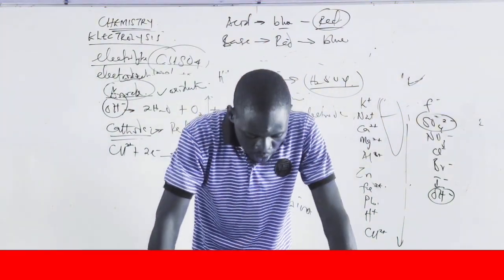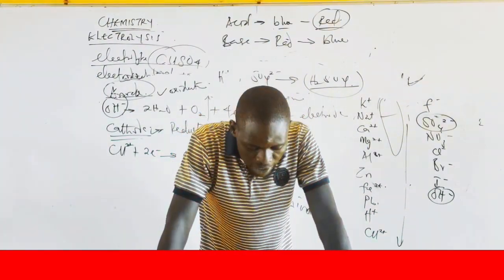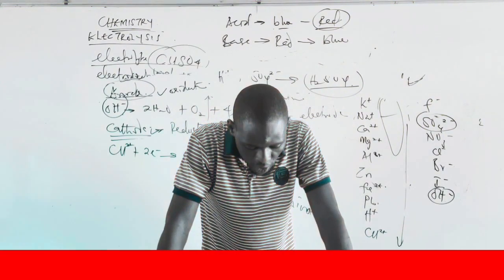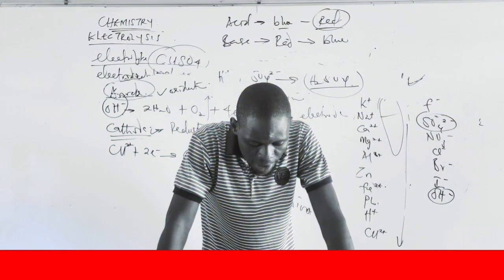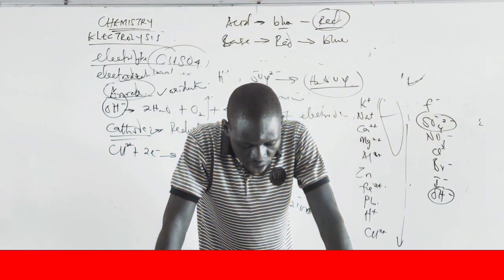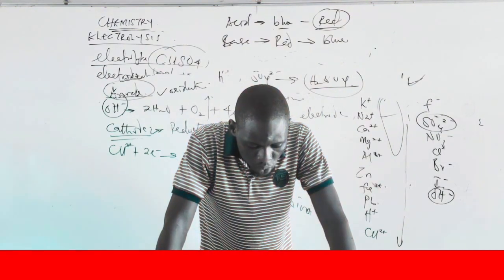So let's check our answer. Option A, the litmus paper turned blue, but no gas is involved. Option B, the litmus paper turned blue and oxygen gas is involved. Option C, the litmus paper turned blue and hydrogen gas is involved.